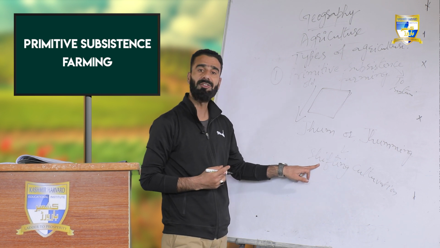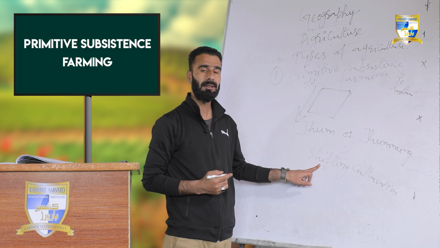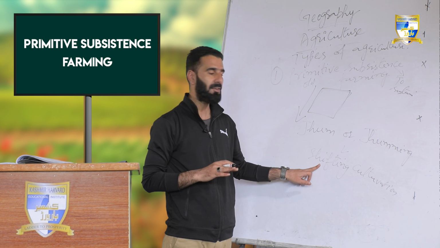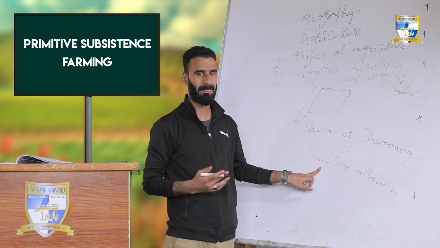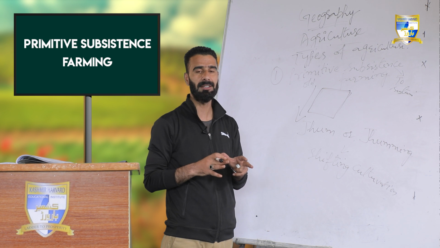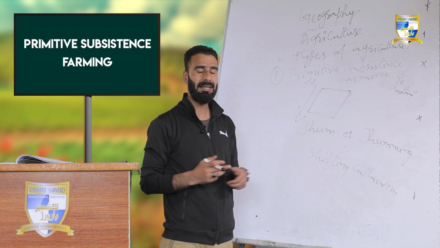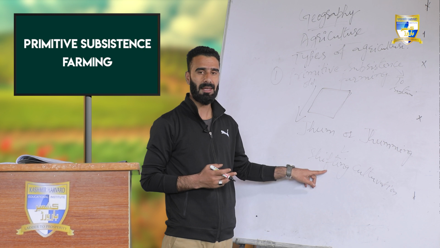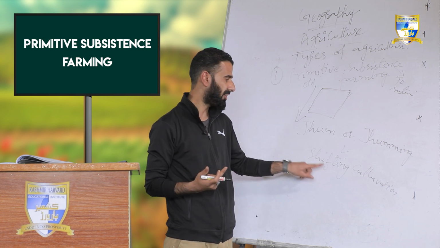Now we have to define shifting cultivation. Shifting cultivation is one of the old types of agricultural activity performed in the Indian subcontinent, which is mostly prevalent in the northern part of India and the eastern part of India. Because the northern and eastern parts of India are completely engulfed with mountains. So these are the mountainous areas of India, and the people who live near the mountainous areas or in forest areas have a peculiar type of agricultural activity which is called shifting cultivation.